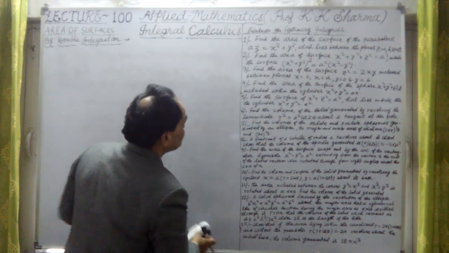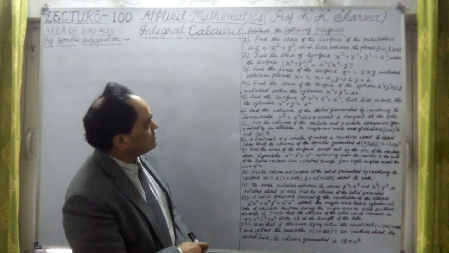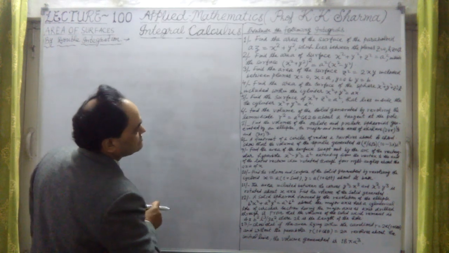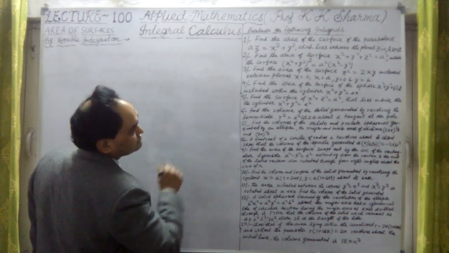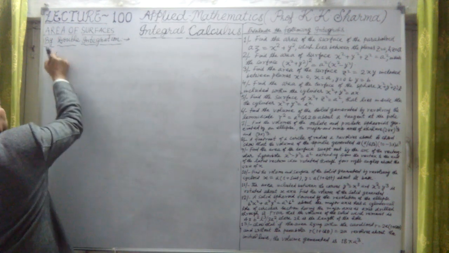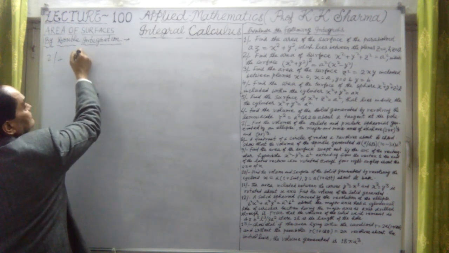About question number 2. Now in this case, find the area. It says find the area of the surface x square plus y square plus z square equal to a square, inside the surface, this. So question number 2 here, we are given the surface.